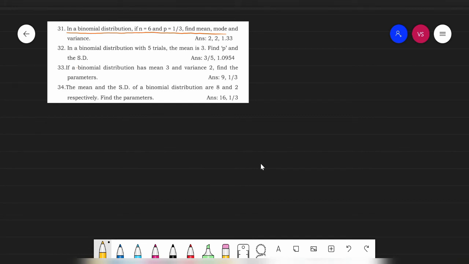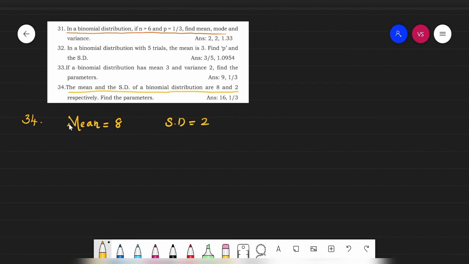Let's take the 34th problem. The mean and the standard deviation of a binomial distribution are 8 and 2 respectively. Find the parameters. So this is the 34th problem, students. I'm doing it. Mean is equal to 8, and they have given standard deviation is equal to 2.